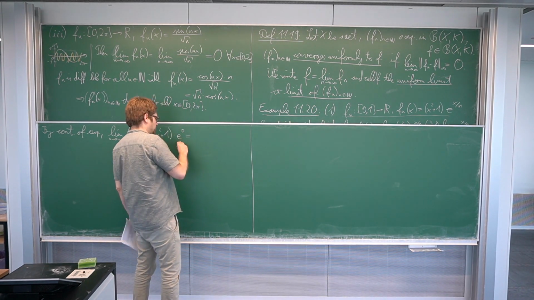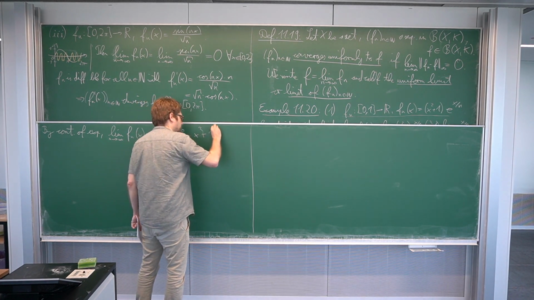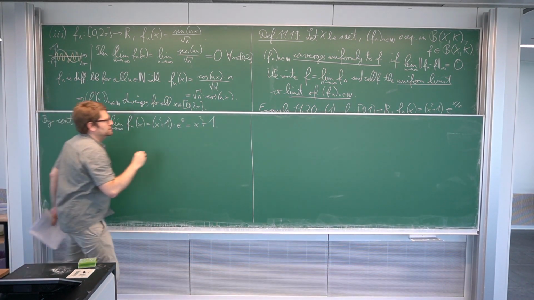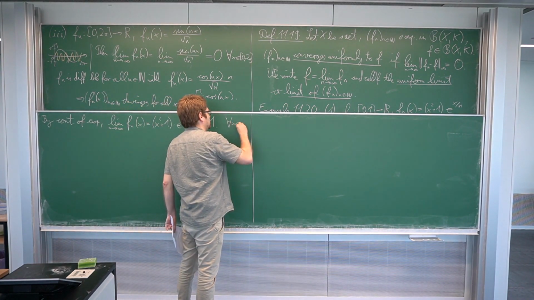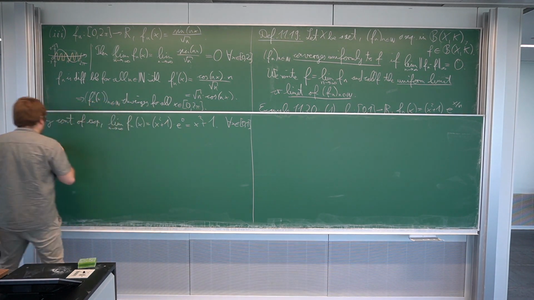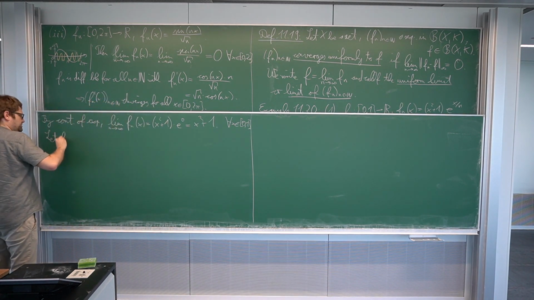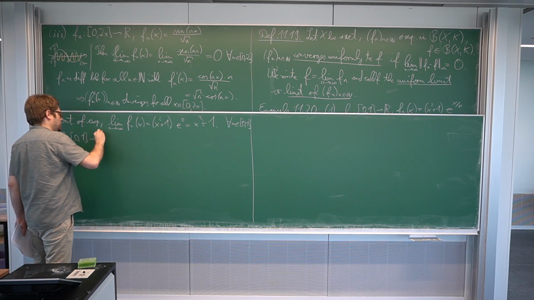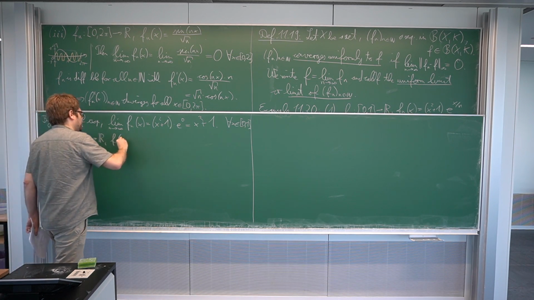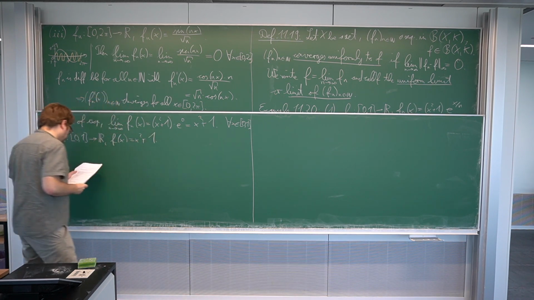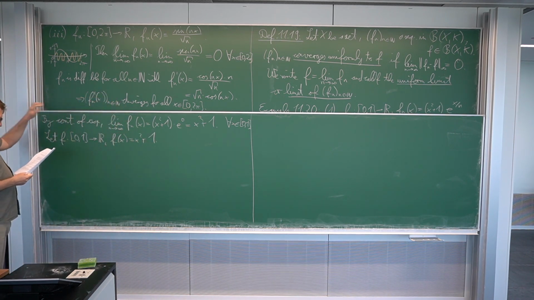And e^0 is 1, so we just get x^2 + 1. So this holds for all x in [0,1]. Okay, so this should be our candidate for the limit. So f from [0,1] to R, f(x) = x^2 + 1.